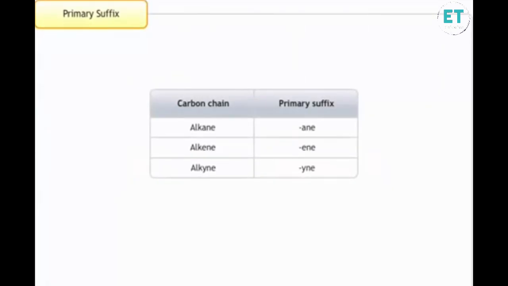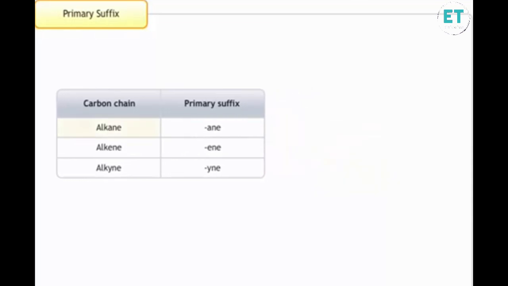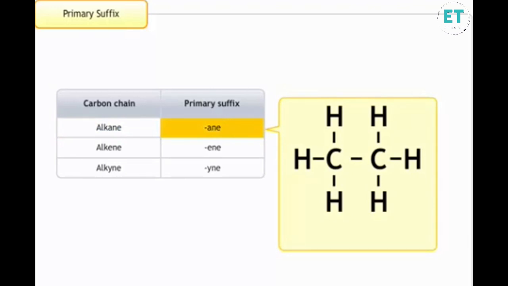A primary suffix is added to the root word to indicate saturation or unsaturation in the carbon chain. Hydrocarbons that contain double and triple bonds are known as unsaturated hydrocarbons. For saturated hydrocarbons, the primary suffix -ane should be added.